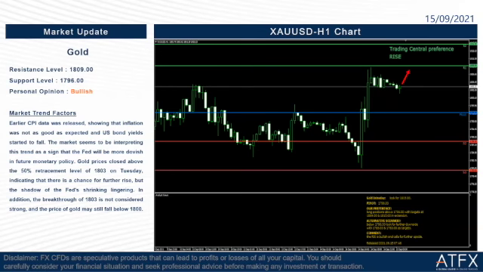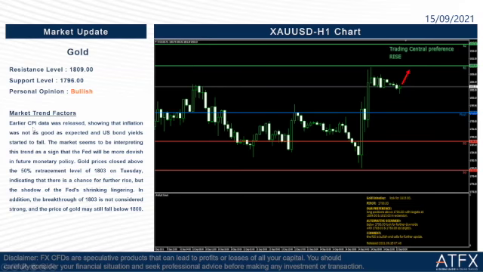Okay, so we go to the last part of our daily briefing for today, the market update. The resistance level for today is 1809, and the support level for today is 1796. So my personal opinion is bullish for today. So why do I take it as bullish? Let's read the factors here.